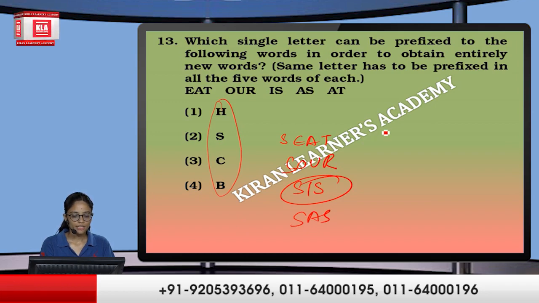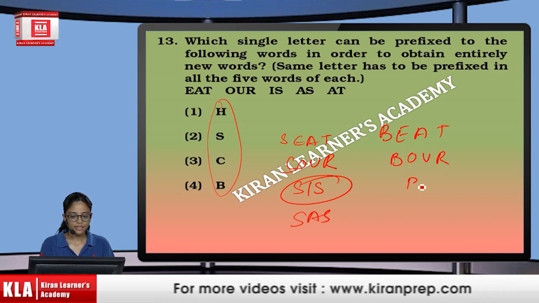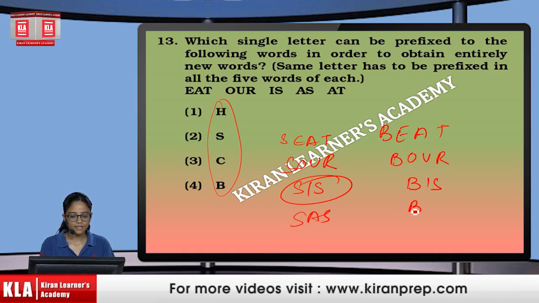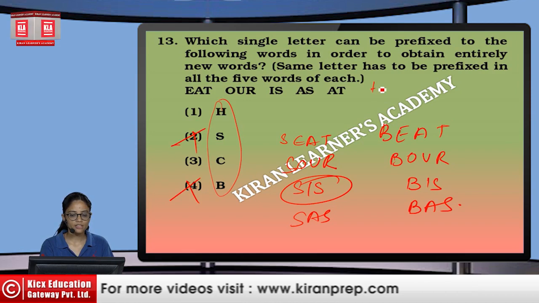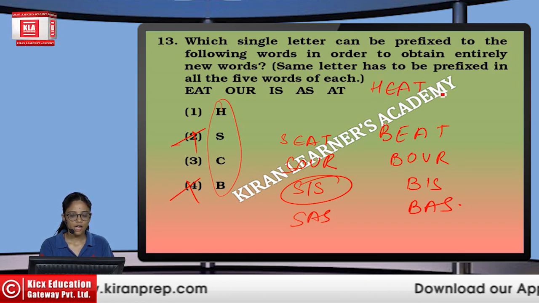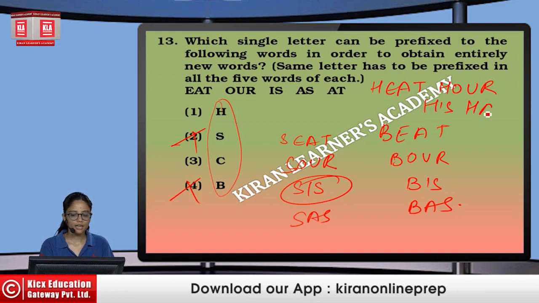Then if we go for B, beat, B-O-U-R, B-I-S is not a word, B-A-S is not a word. So what letter should we add so that it forms a meaningful word? If we go with H, it becomes heat, her, his, has and had. So the option will be the first one.